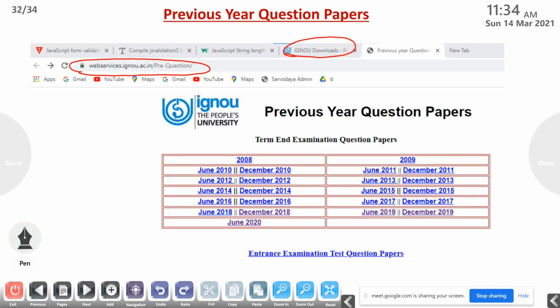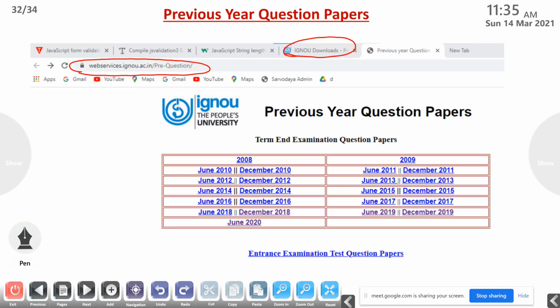I think if you already visited the previous year question papers, you are familiar with that. When we are selecting the BCA MCA option from there, we can see MCS, then the course code number is there, and in MCSL 2008 questions, this much of questions are available in MCSL.